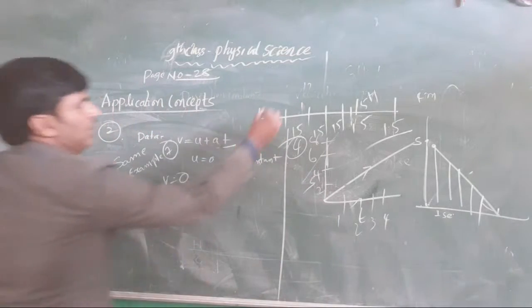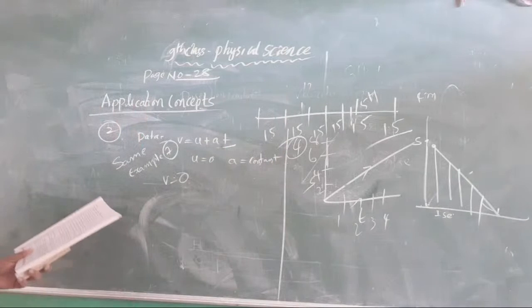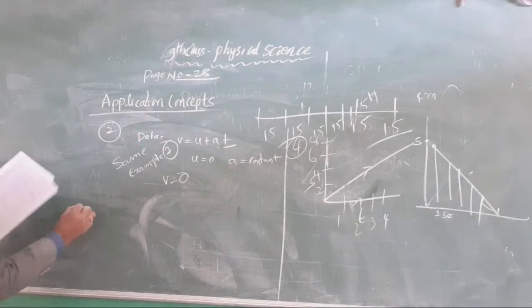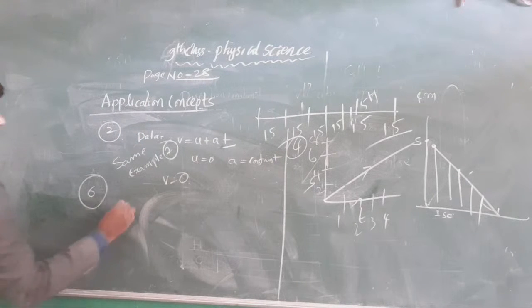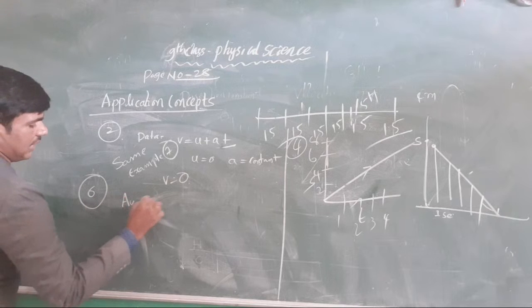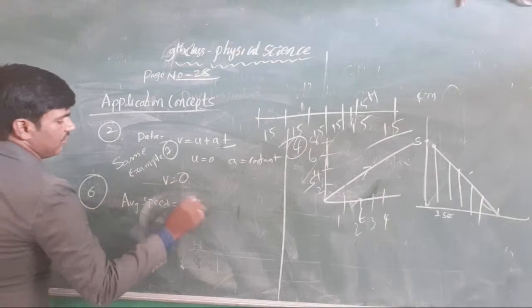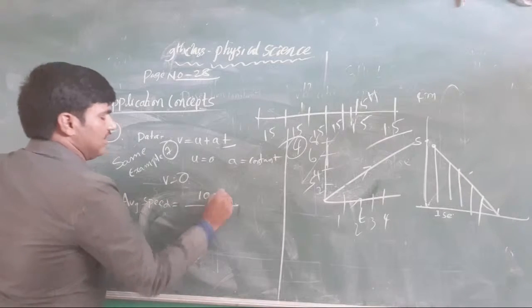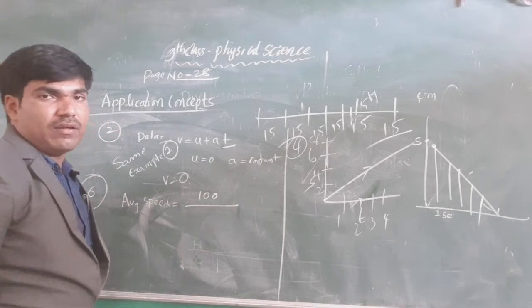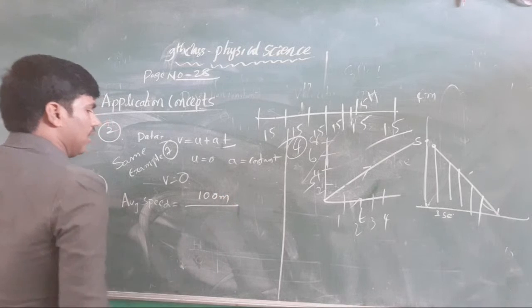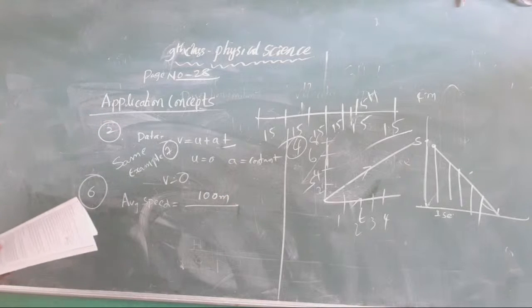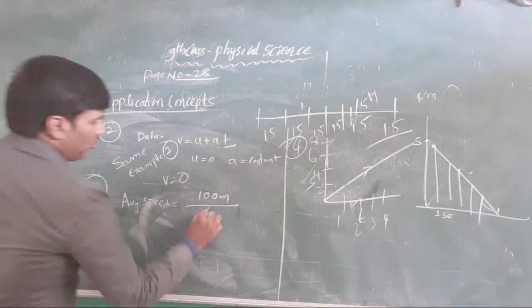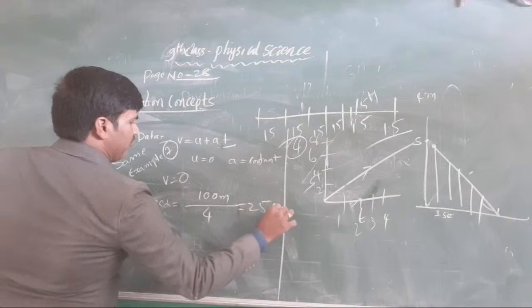This is the sixth question. Average speed is equal to total distance by total time. In the first case, it is 100 meters in 4 seconds. It becomes 25 only.